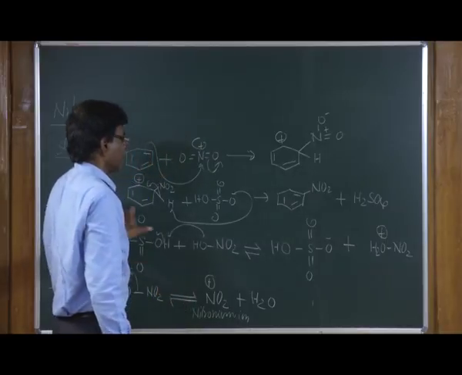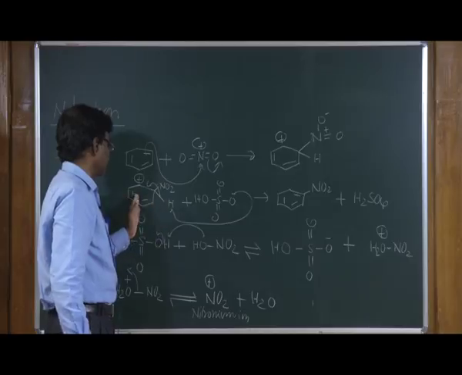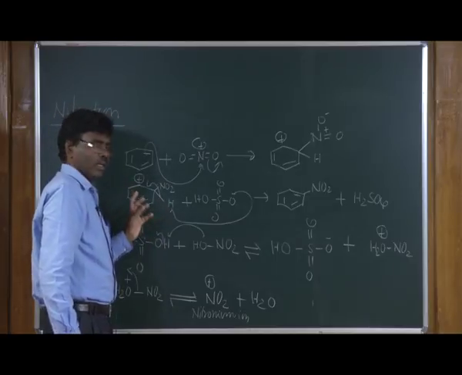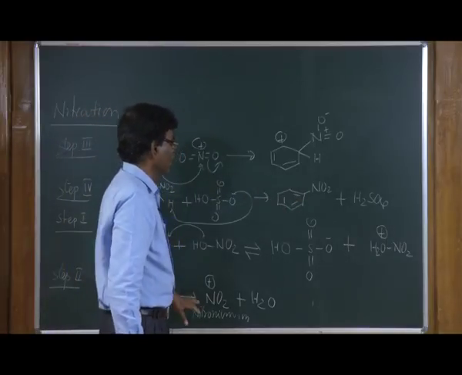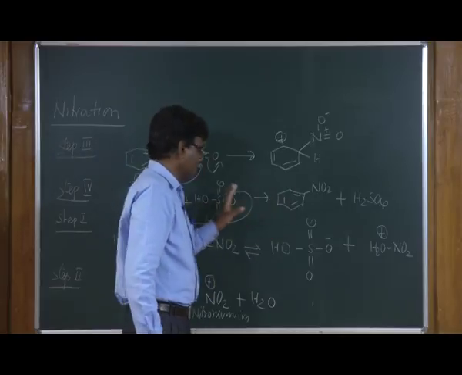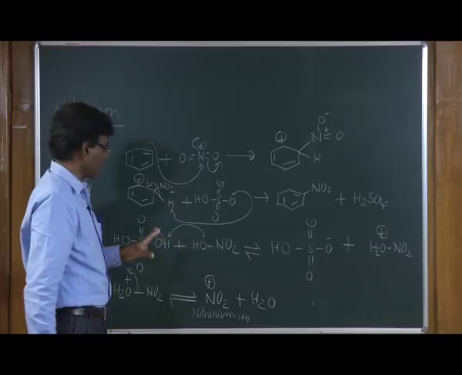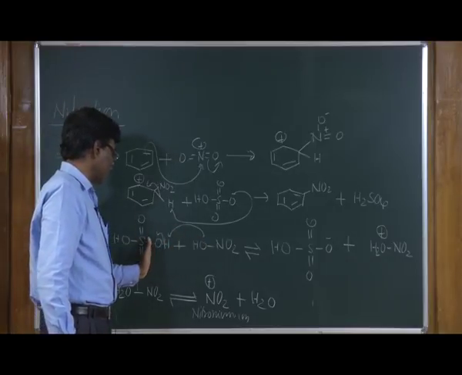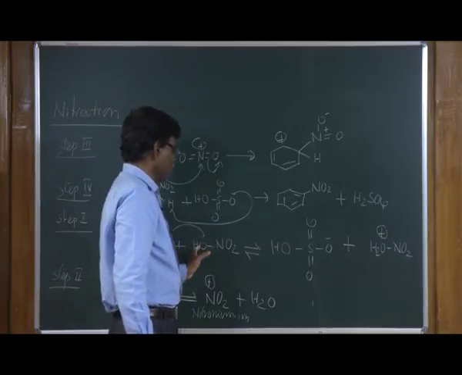You need only a catalytic amount of sulfuric acid in this reaction. Deprotonation of this species can regenerate the aromatic ring, the aromaticity of this compound, and you end up with the product. As you can see here, it involves 4 steps. The first step is an acid base reaction, where this acts as a base, and it protonates this OH group.